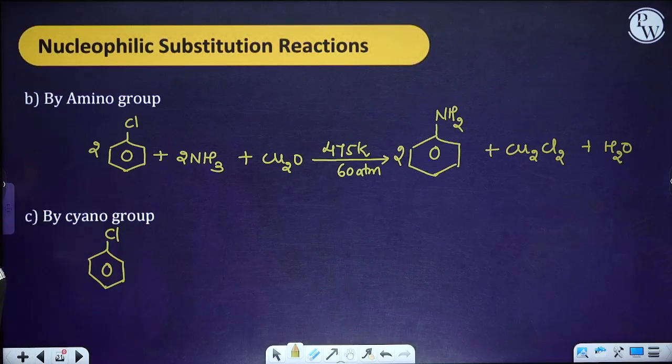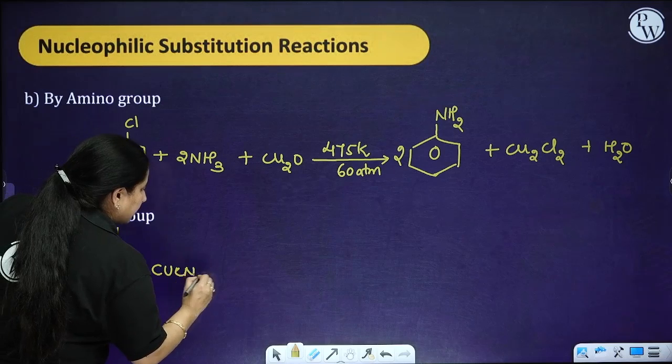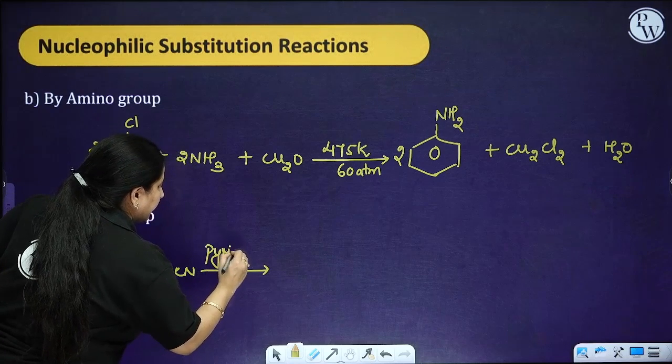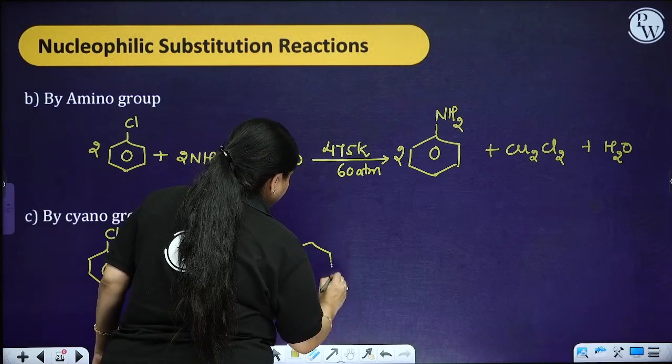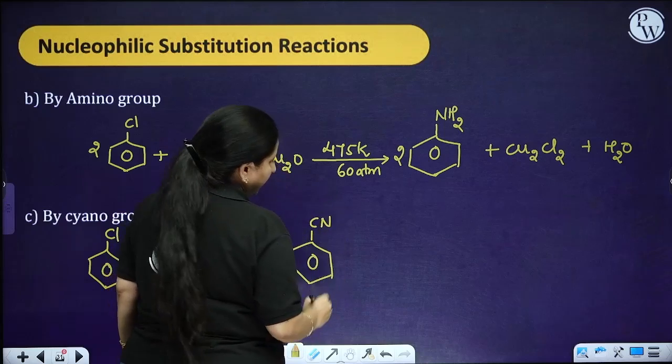Now if you have the reaction with the cyano group, this is a very interesting reaction. This particular reaction is going to take place in the presence of pyridine. So you are going to have benzonitrile.